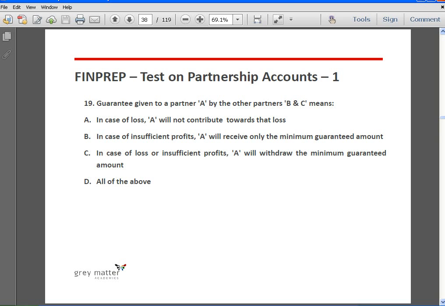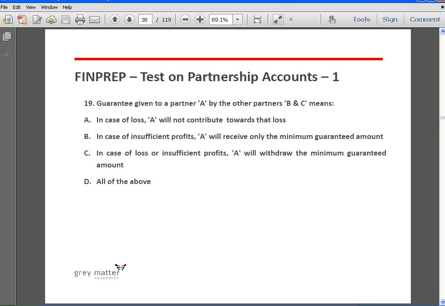or where the firm has made insufficient profits, and the share of profit for one of the partners, or let's say the guaranteed partner, is less than the minimum profit guaranteed to him, then the shortfall will be borne by the other partners. They are called the guaranteeing partners.